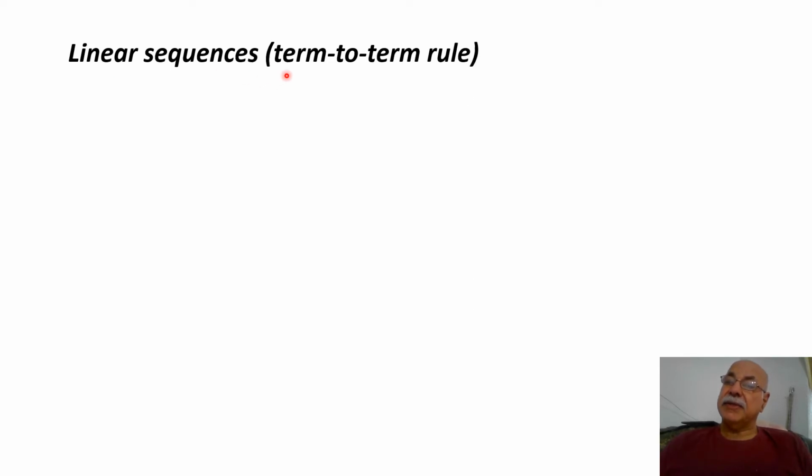Linear sequences and the term to term rule. This is the second thing you need in order to solve sequences: you must know about linear sequences. What is the meaning of linear sequences? It means the term to term rule.